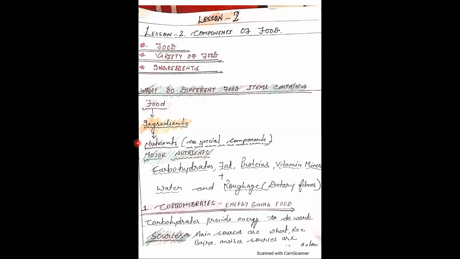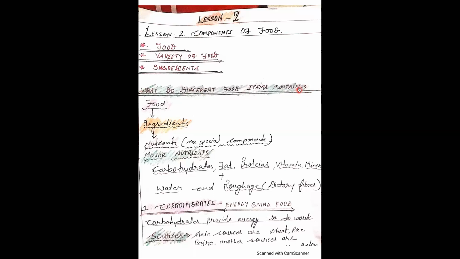So, the first topic in this lesson is what do different food items contain. In lesson number 1, children, I introduced you to what food is, and in this lesson I am going to introduce you to what the components of food are. So today we are going to study lesson number 2, which talks about components of food. The first topic in this lesson is what do different food items contain.